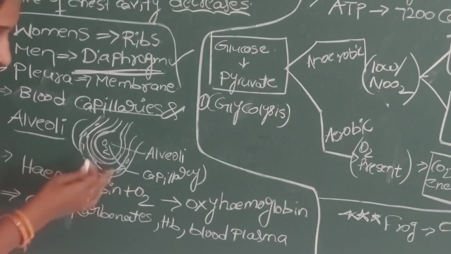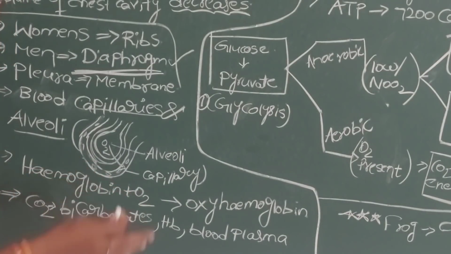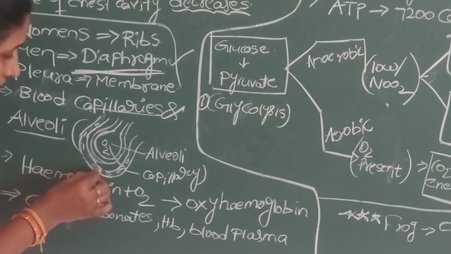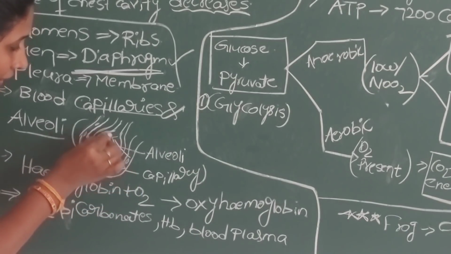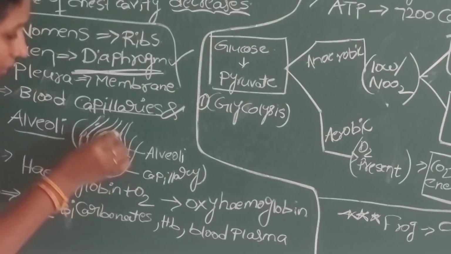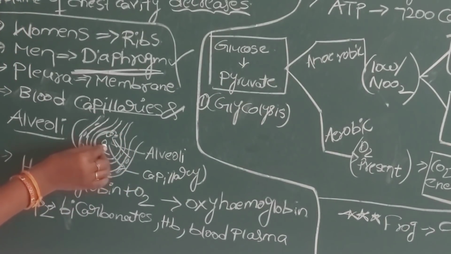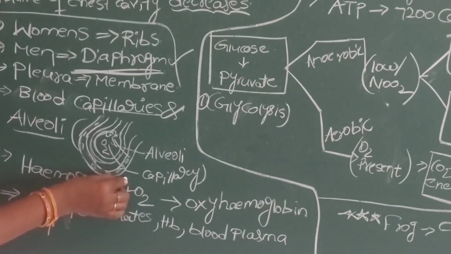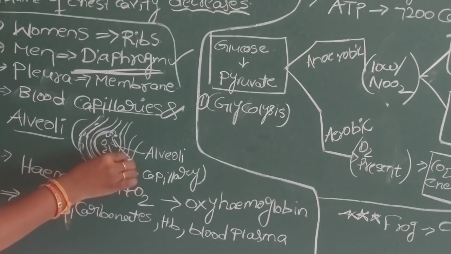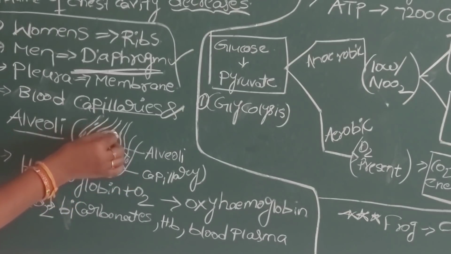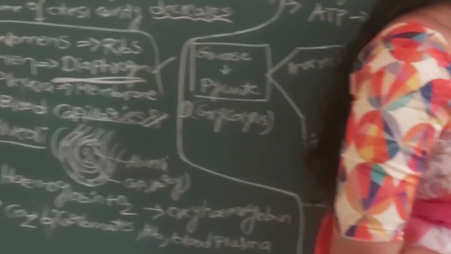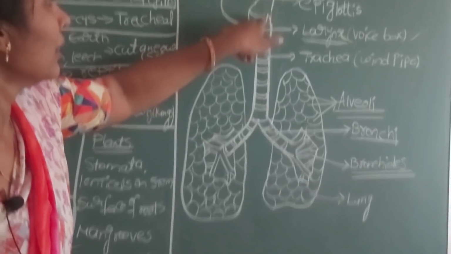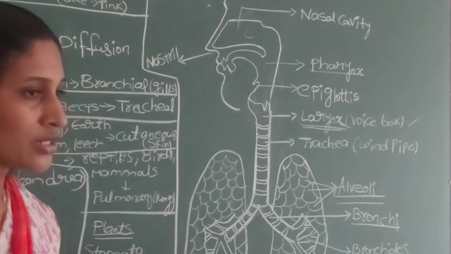At the same time, the CO2 collected by the blood from different cells enters the alveoli from the blood capillaries. Then it takes the reverse route, CO2 from the alveolus to the bronchioles, bronchi, trachea, and finally through the nostril it is expelled out.